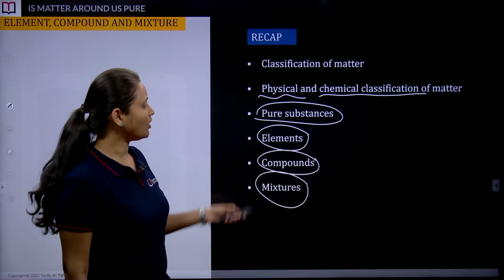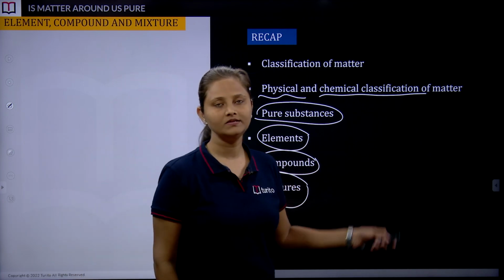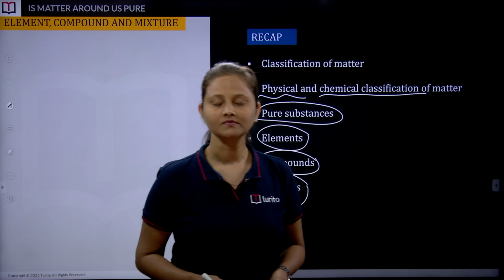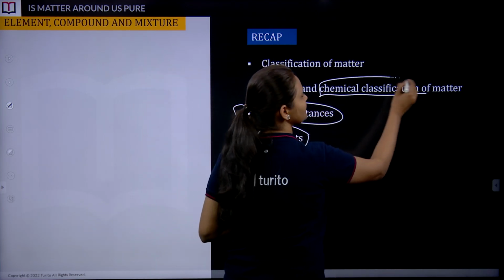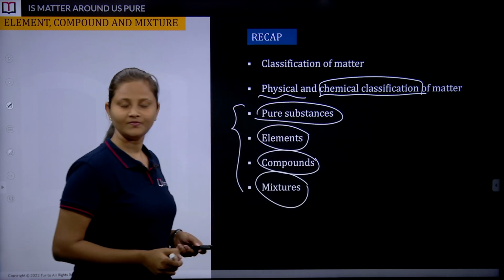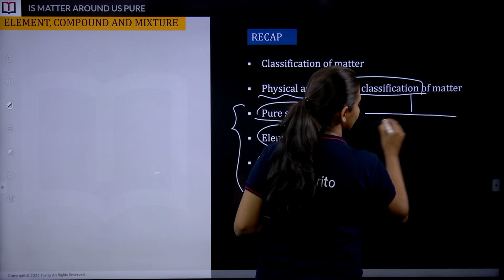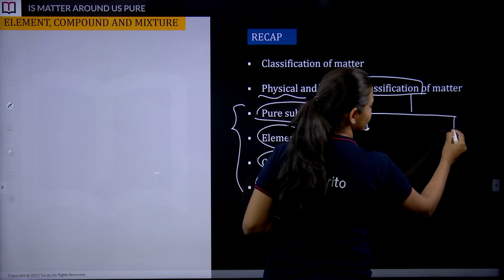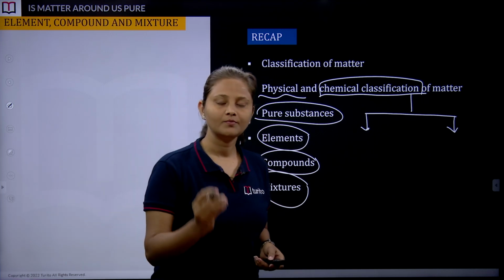So basically, what are these terms? Quickly tell me what we know about them. Yes, many of you are typing that it's the chemical classification of matter. That's very correct. Matter is divided into two categories chemically, and this classification is based on chemical properties.